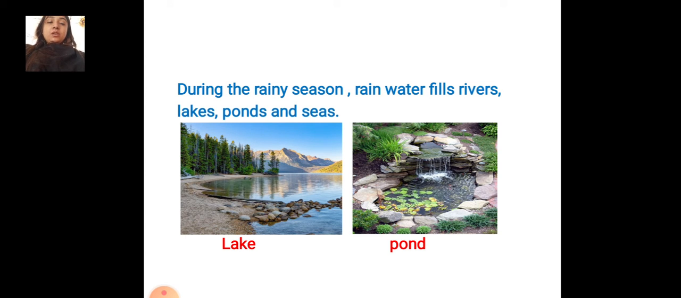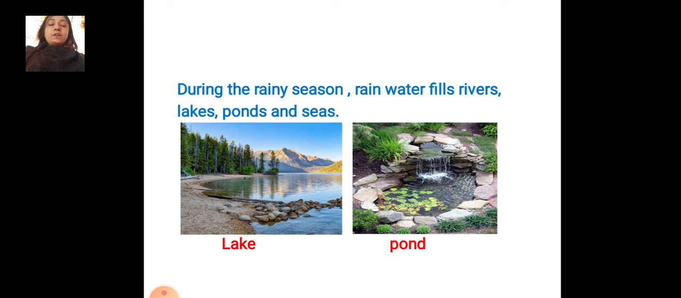During the rainy season, rainwater fills rivers, lakes, ponds and seas. The first picture you can see is the lake. So the lake is full of water. When the rainy season comes, rainwater fills the lakes. You can see the second picture, students, the pond. The pond has water, so rainwater fills the pond also.